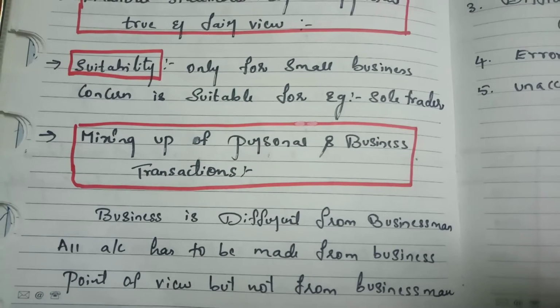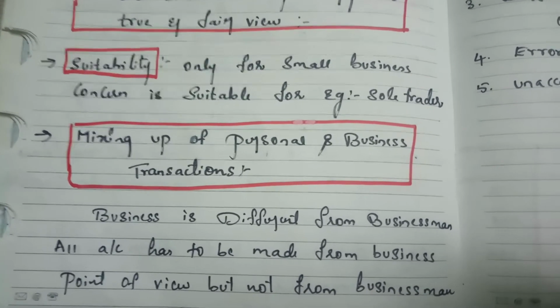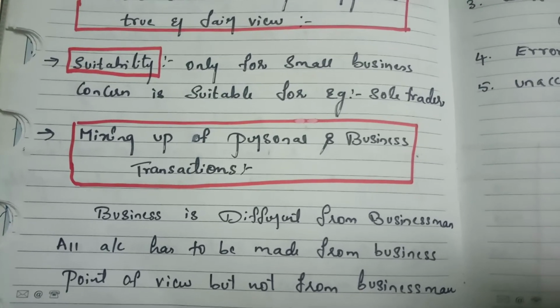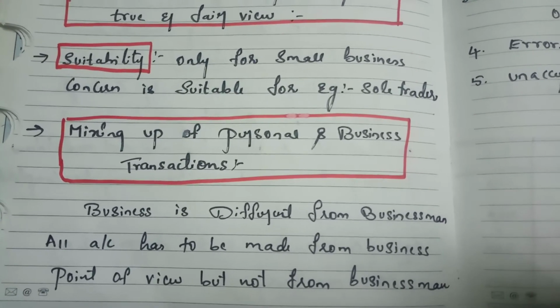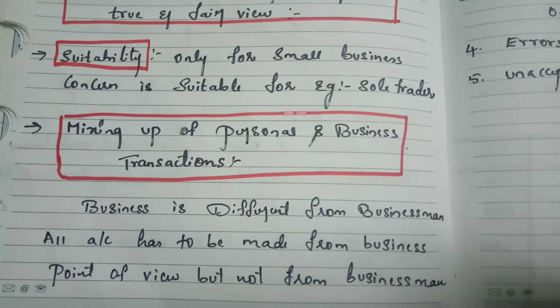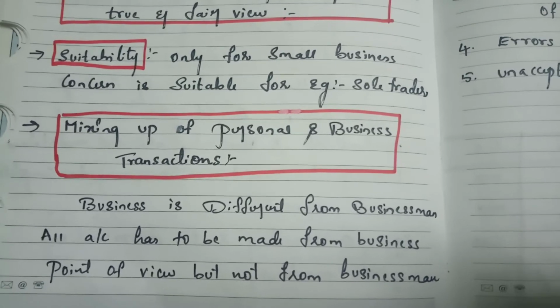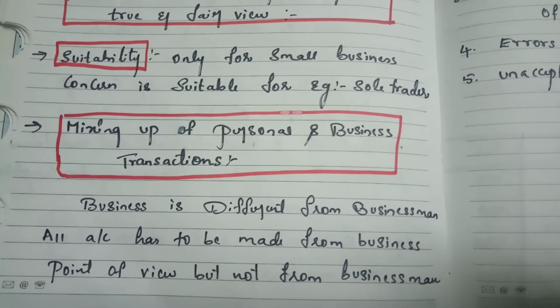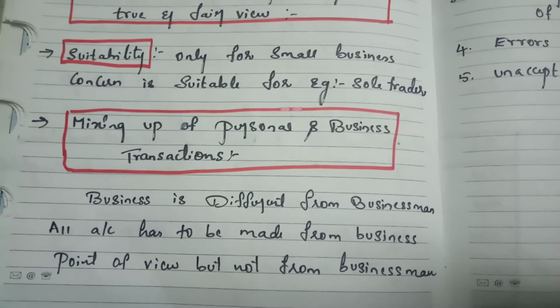Whatever cash or goods we have withdrawn, we call it drawings. Here they mix up everything, whether it is any expense relating to personal or to the business. They club everything and dump it in the same account, which is wrong. As per the business entity concept, this is completely wrong.